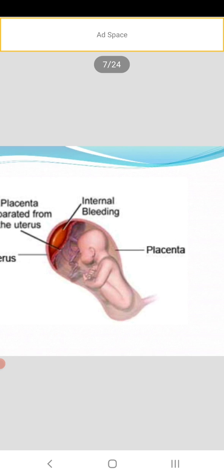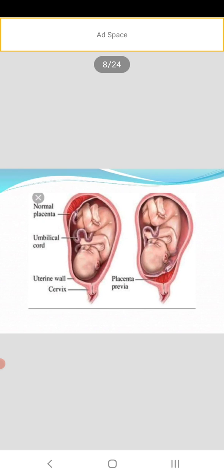Then coming to the placenta previa. See the normal: this is how the placenta is attached, and the baby is lying in a longitudinal lie with cephalic presentation. Here you can see the placenta previa, where the placenta is attached below and fully covers the cervix. This is the placenta previa and abruptio placenta.